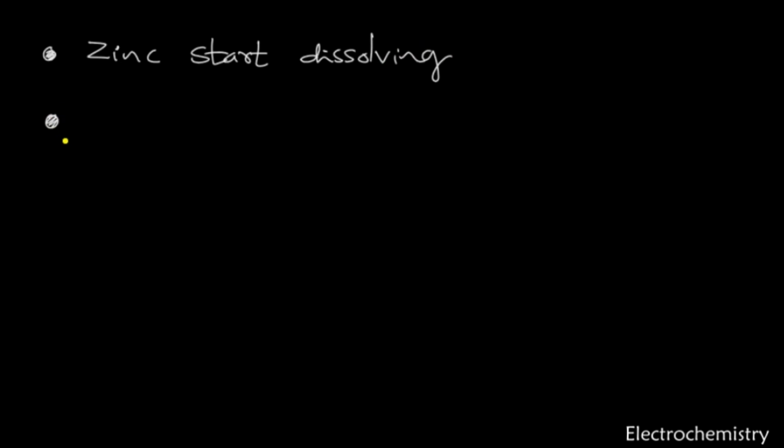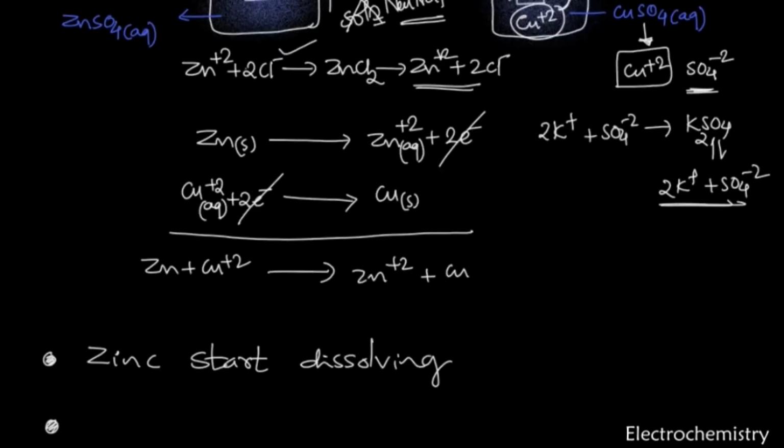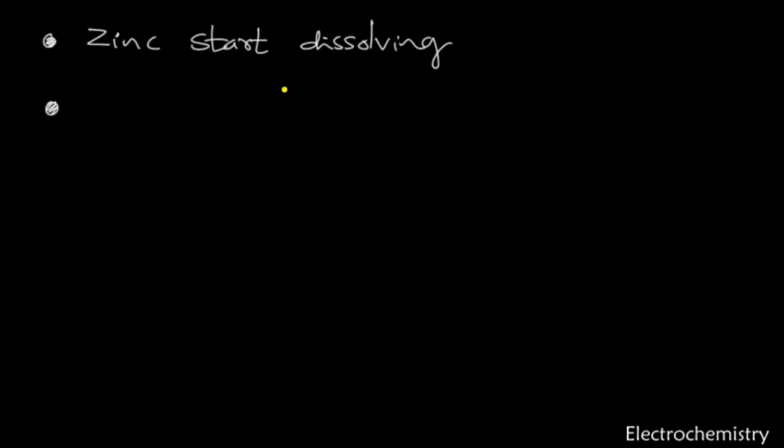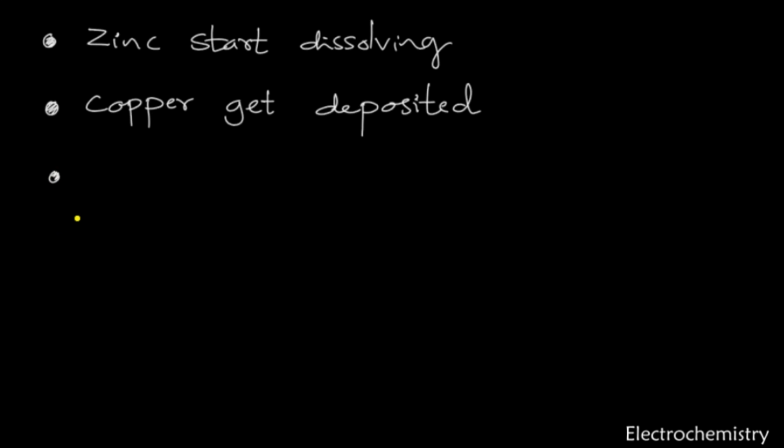Next, copper. You can notice in the diagram, let me show this. As the zinc ions are dissolving, that is, with time the zinc rod disappears, and here the copper ions get deposited on the copper rod, and therefore the size of the copper rod will increase. So you can say that the copper gets deposited on the copper rod.